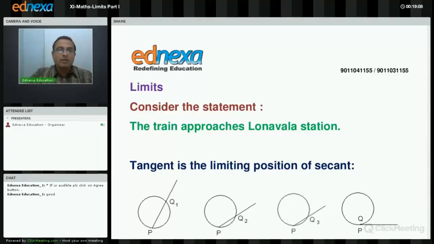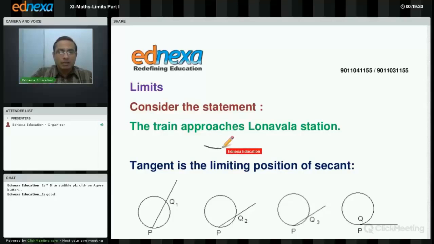But as the word approaches is used, what conclusion can be drawn? The distance between train and that platform is decreasing. And the third and the most important conclusion is the direction is not mentioned. That is, whether the train is coming from Mumbai or from Pune is not mentioned. Right?